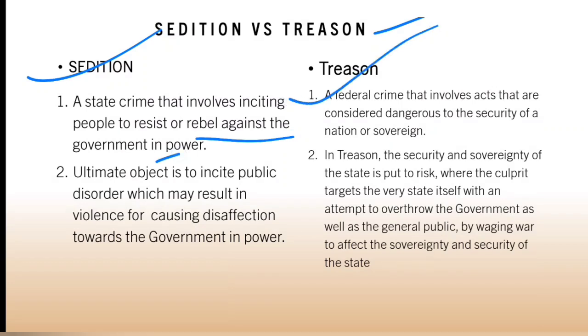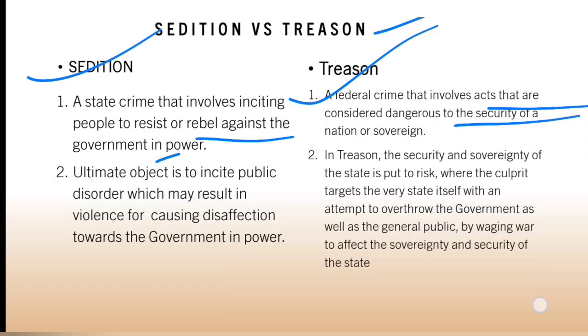Whereas treason is a federal crime that involves acts that are considered dangerous to the security of a nation or its sovereignty. So sedition is generally against the government in power, whereas treason is a crime that involves danger to the security of a nation or the sovereign.